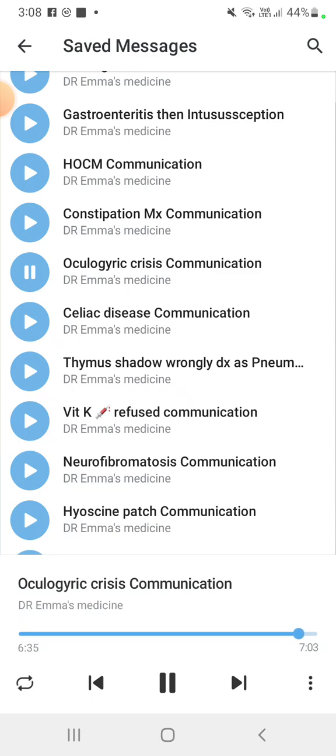Took a drug history and admitted I did not know about the interaction with her anticonvulsants. They talked about the yellow card and offered to explain again. So we have given her the yellow card when her mom came back. She asked if the GP did the right thing to give her the metoclopramide, and I was not quite sure how to answer this. I said it was reasonable, but the GP could or should have discussed potential side effects. So this is all about oculogyric crisis communications. Thank you very much.